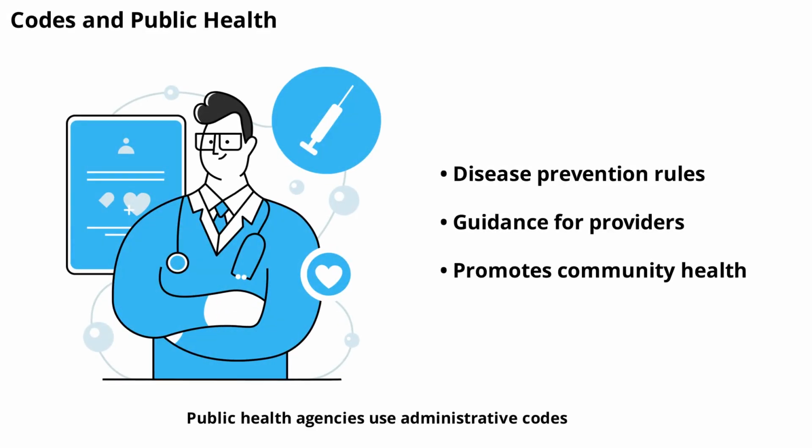Public health agencies use administrative codes to set rules for disease prevention, vaccination, and emergency response. These rules help keep communities safe and healthy. The code provides guidance for healthcare providers, schools, and the public on best practices and legal requirements. By following the code, everyone contributes to a healthier society.